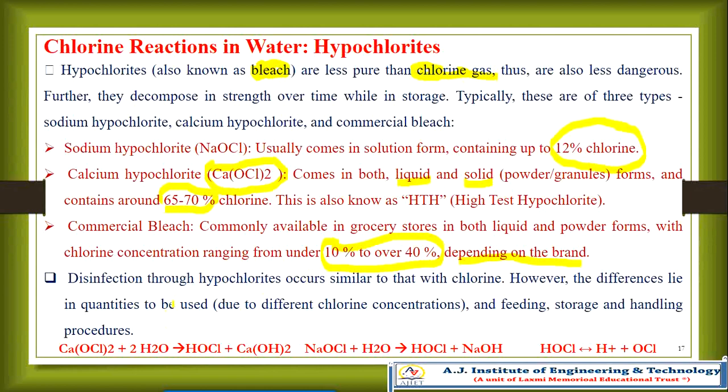Disinfection through hypochlorites occurs similarly to that with chlorine. However, the differences lie in the quantities to be used, due to the different chlorine concentrations, and in the feeding, storage and handling procedures. That is also a very important factor.